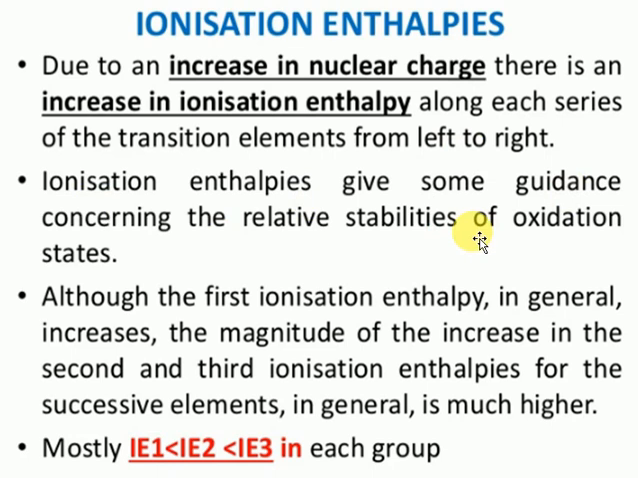So what happens there is, based on the ionization enthalpy, you can say which oxidation state is stable. What does oxidation state stable mean? By losing how many electrons does that element become stable? You can see it clearly now.